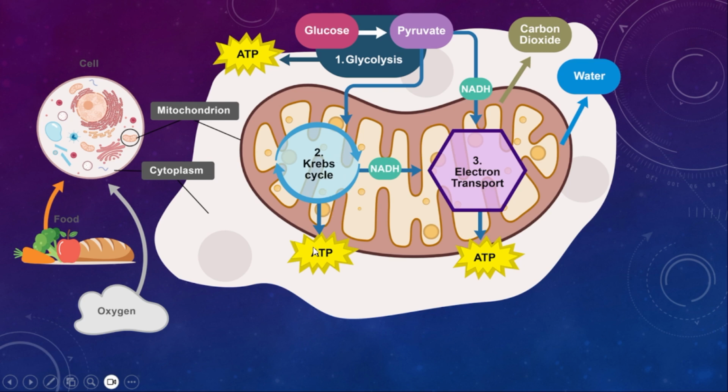Then the products of glycolysis and the Krebs cycle, that is NADH and ATP, will undergo the electron transport system, which is in the inner mitochondrial membrane. After that, carbon dioxide, water and ATP are released. Because of this only, mitochondria is called as what? Powerhouse of the cell.